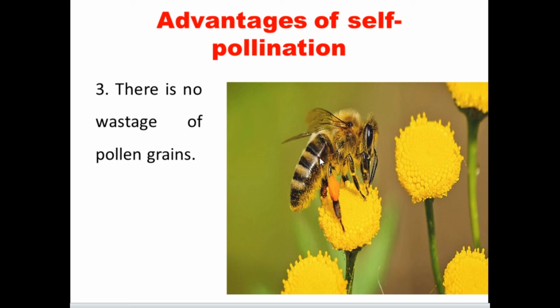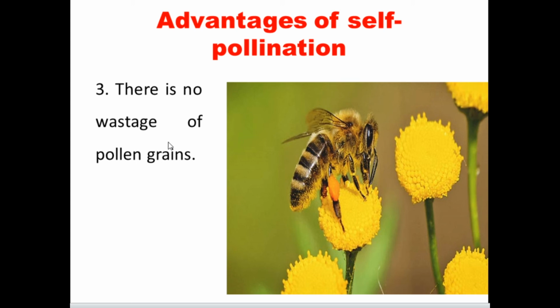So the flower is necessary to produce more pollen grains. But in self-pollination, wastage of pollen grains is reduced. Only a little amount of pollen grains is enough for self-pollination. If it is cross-pollination, many pollen grains are necessary, because the agent may waste the pollen grains. That's the way the plants produce more pollen grains.